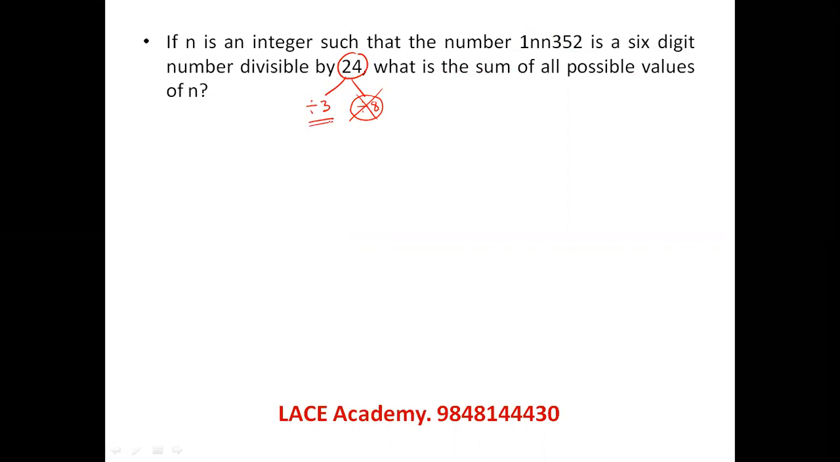Now divisibility by 3 I want to check. Divisibility by 3 requires the sum of all digits to be divisible by 3. You add all these digits: 1 plus 3 plus 5 plus 2, 11 plus 2n. 11 plus 2n must be divisible by 3. So what are the possible values of n? N can be 2 because it becomes 15. N can be 5 because it becomes 21. N can be 8. So these are the possible values of n. So what is the sum of all possible values of n? 2 plus 5 plus 8, which is 15. A very straightforward answer where divisibility by 8 need not be verified because the last 3 digits are given and he is saying 24 is dividing the number. Let's see the next question given.